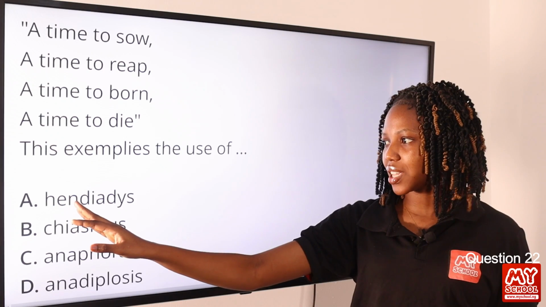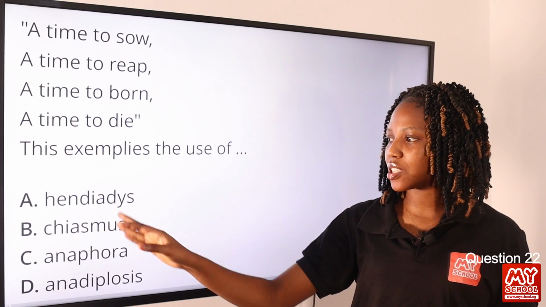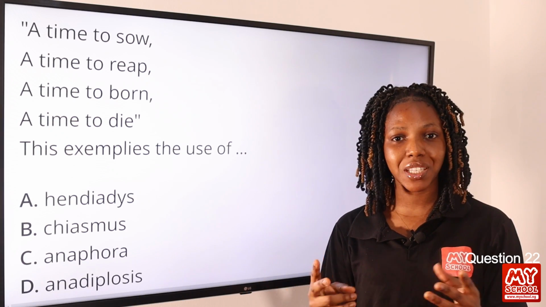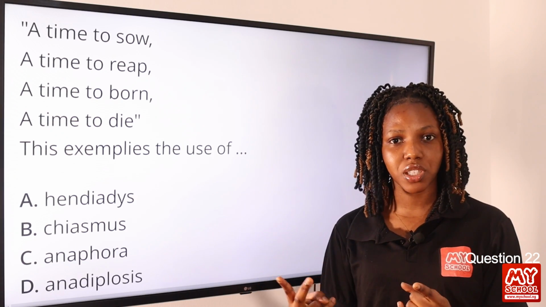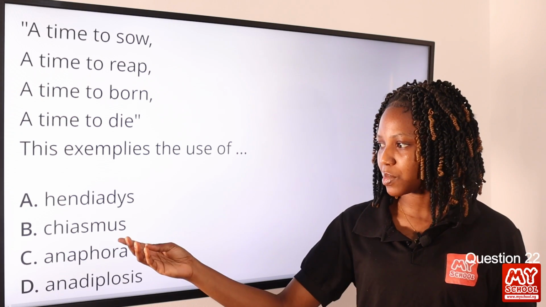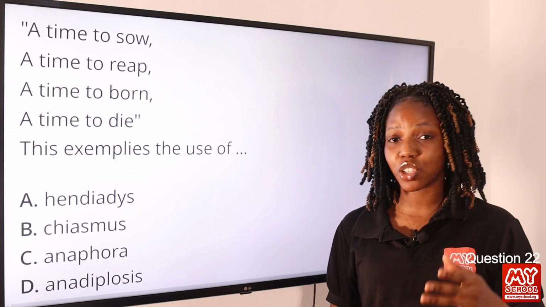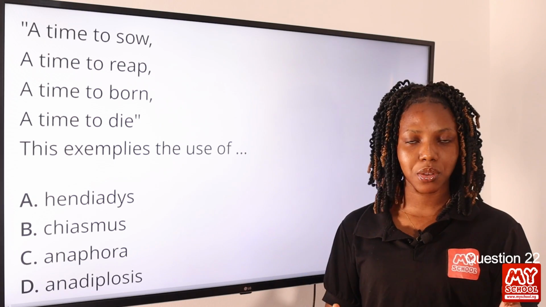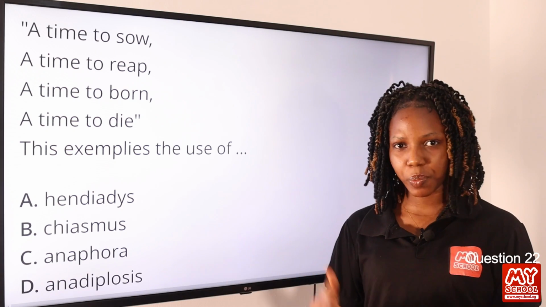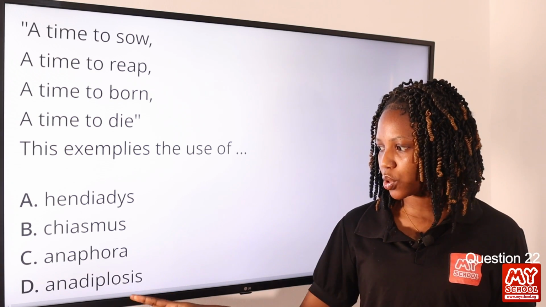But what is endiadys? Endiadys is expressing one idea using two different words. You are repeating the same thing, but you are using two different words, and you are combining them with the use of "and". What's chiasmus? Chiasmus is the repetition of a phrase in reverse order. So when I say, I said what I meant, I meant what I said. Okay, so repetition.